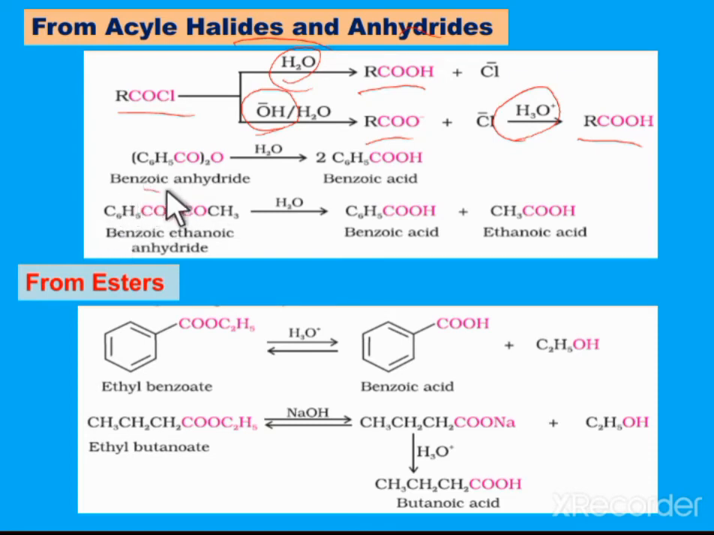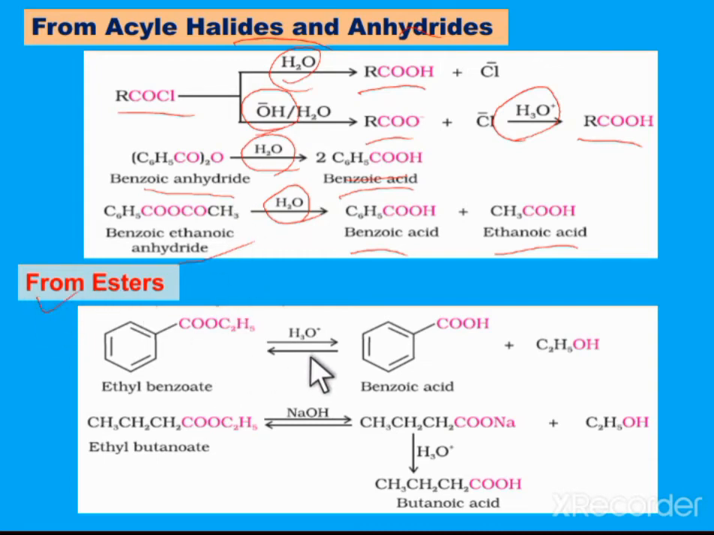Another one is benzoic anhydride. Benzoic anhydride undergoes hydrolysis, and we get benzoic acid. Benzoic ethanoic anhydride undergoes hydrolysis, and we get two carboxylic acids, one is benzoic acid and the other one is ethanoic acid. Next one is from the esters.